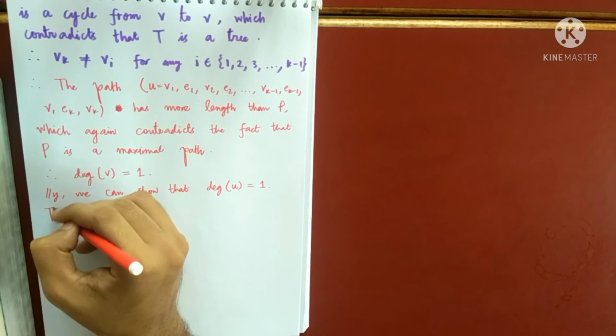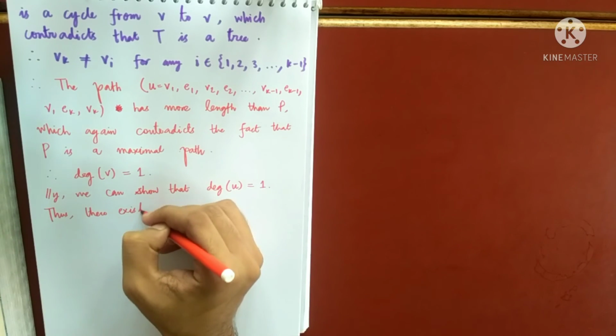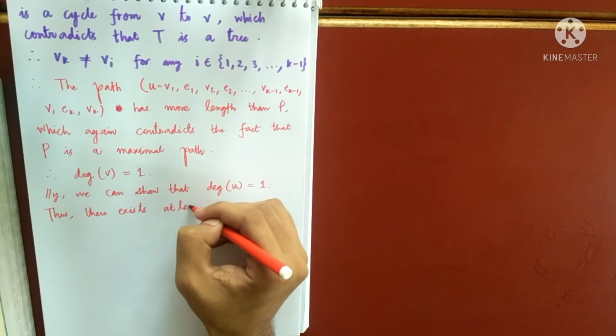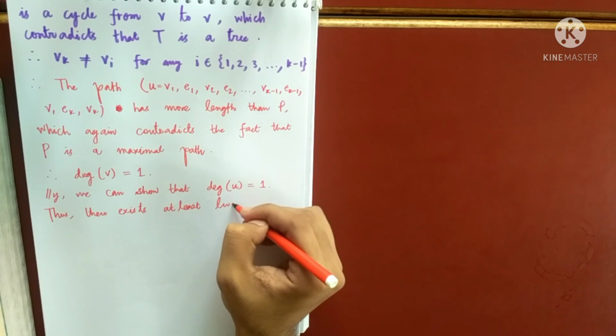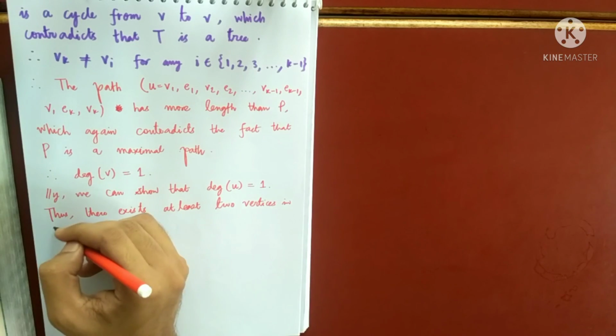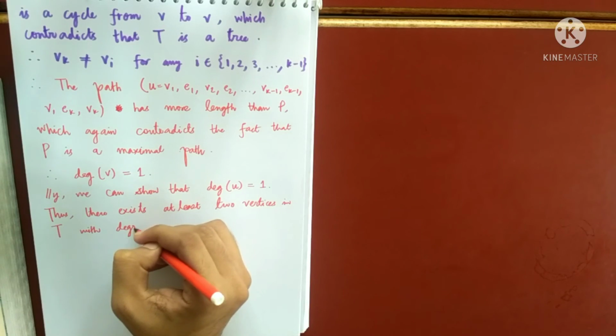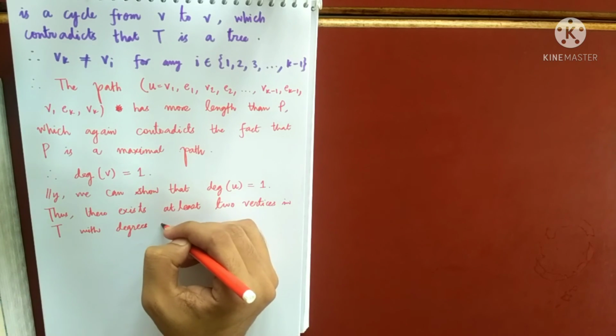So thus there exists at least 2 vertices in T with degree 1.